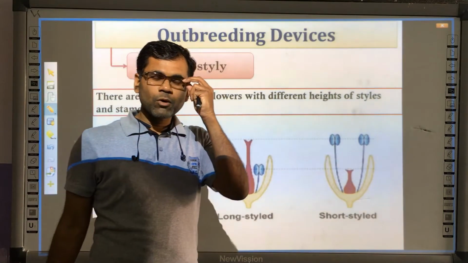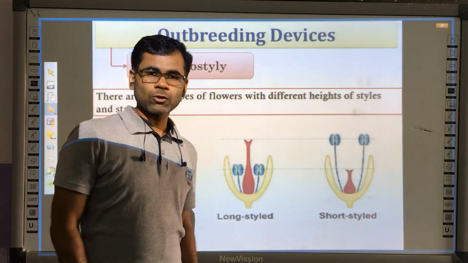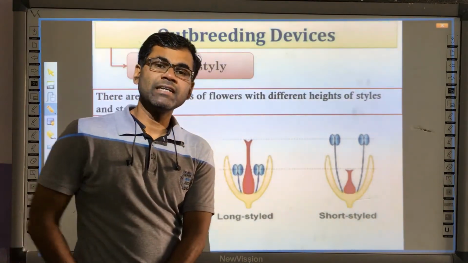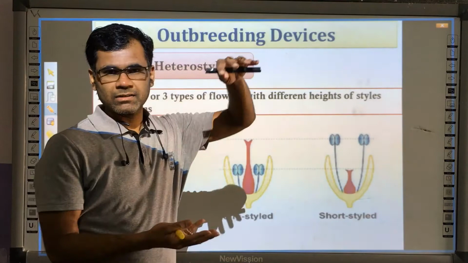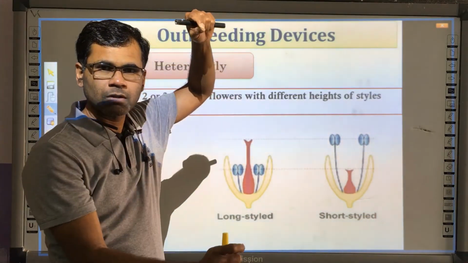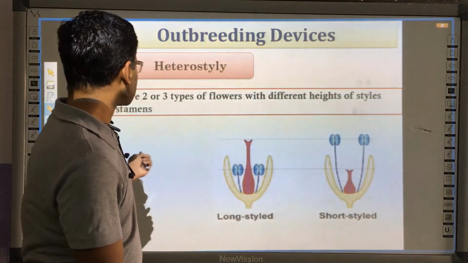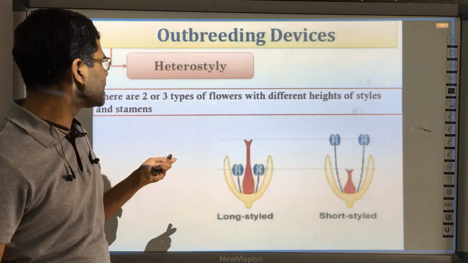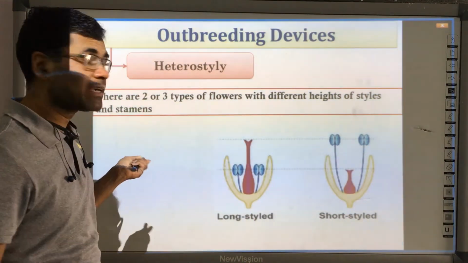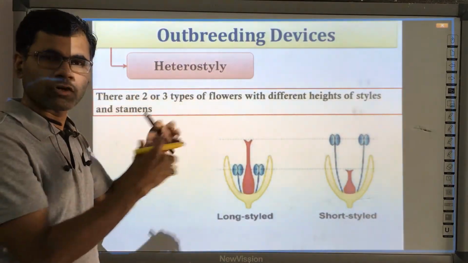Next, one more thing, and that is called heterostyly. Hetero means different, and styly means style. The style is the thin, long filament which connects the stigma to the ovary. So heterostyly means there are two to three different types of flower with different heights of style at the stem. The heights of the styles are different for the stem.